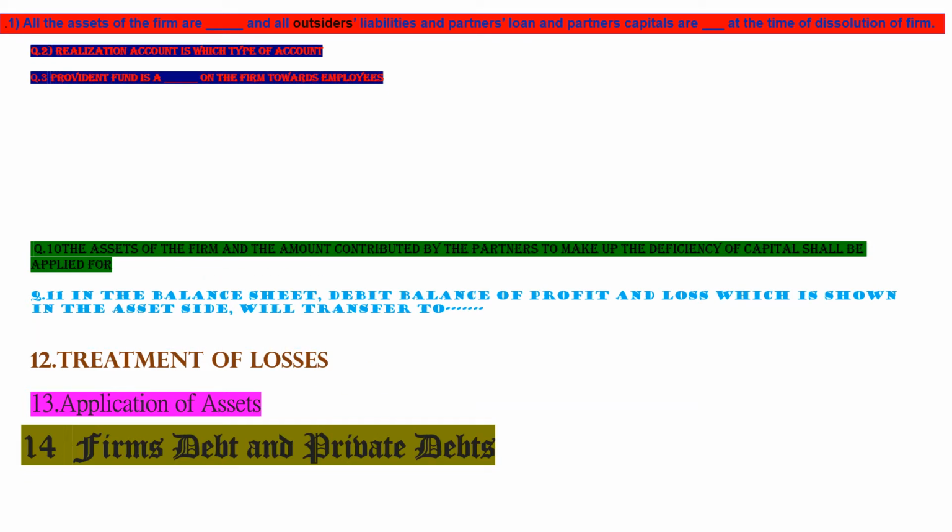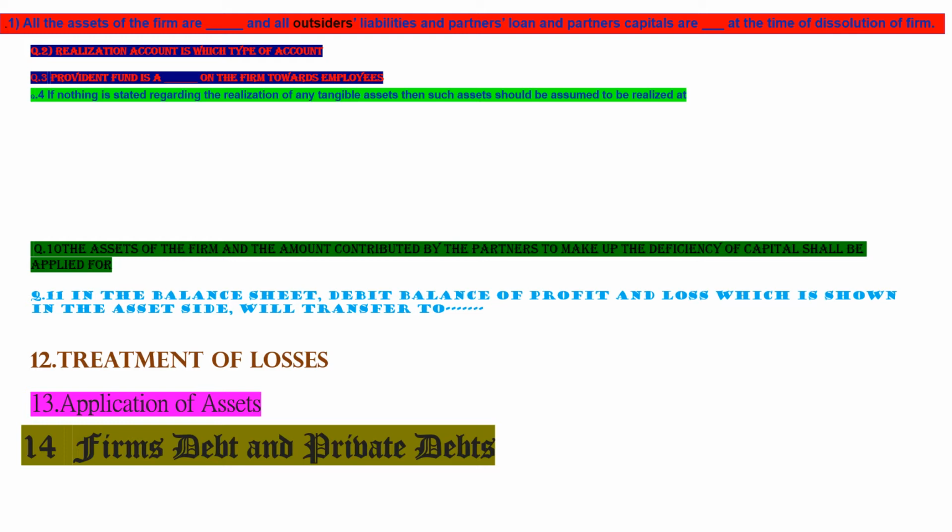And second, realization account is which type of account? It is a nominal account, because it is prepared only for showing profit or loss on realization. Then the next, provident fund is a dash on the firm towards employees. It is a liability on the firm towards employees.